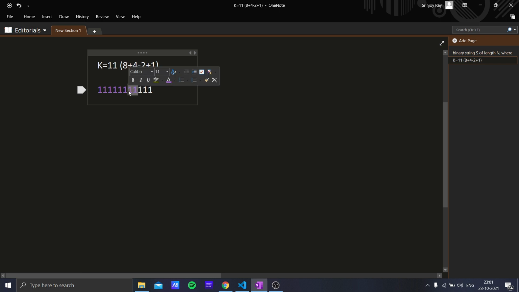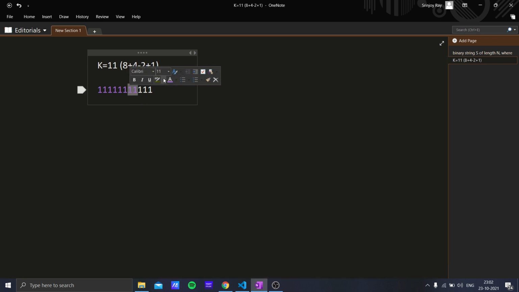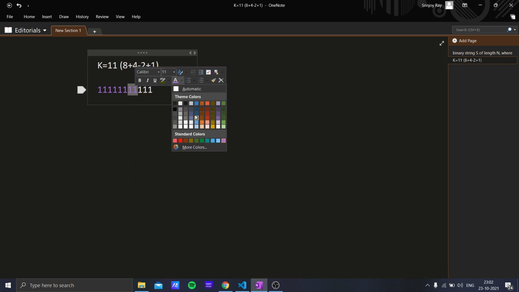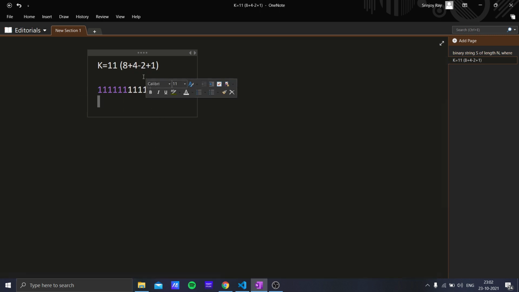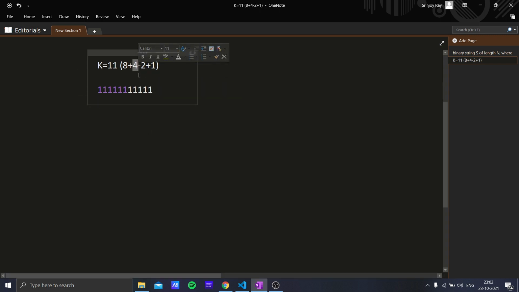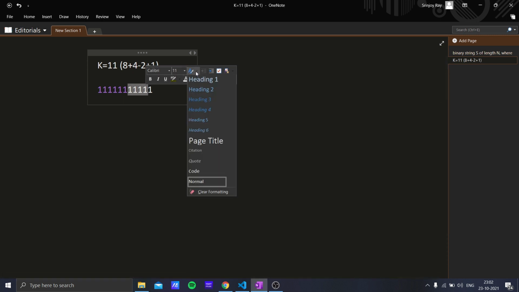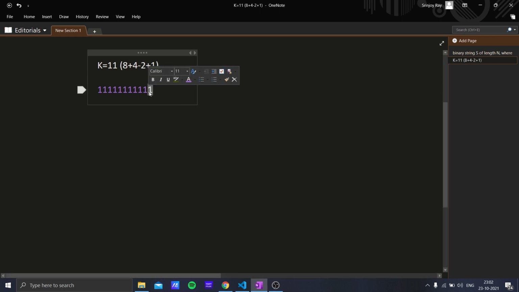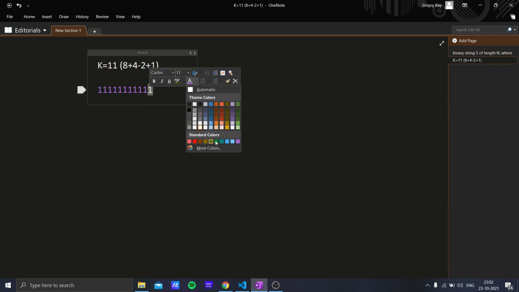numbers from the rightmost bit where the highest power of 2 ends. So I will first take these 2 elements and convert them back to ones, that is, back to white color. Then the number that comes with the plus sign is 4. Then we can take the first, say, 4 elements from here and convert them to zeros, and then we can take the 1 element and convert it to 0.